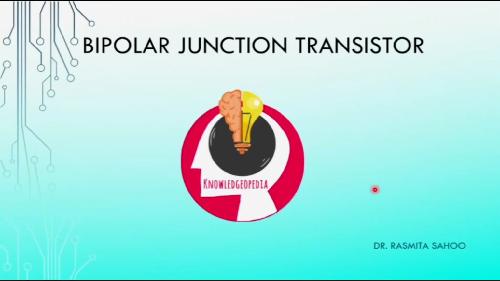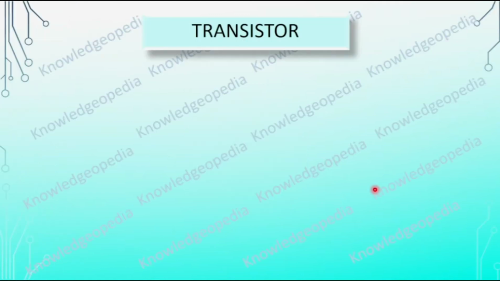Hello friends, today we'll continue our discussion on semiconductor physics, and the topic I am discussing today is the bipolar junction transistor. What is this transistor? This is the basic building block of all electronic devices, starting from the smartphone in your hand, the laptop, mobile, automated vehicles. Wherever you go, on all electronic devices you'll be finding these transistors.